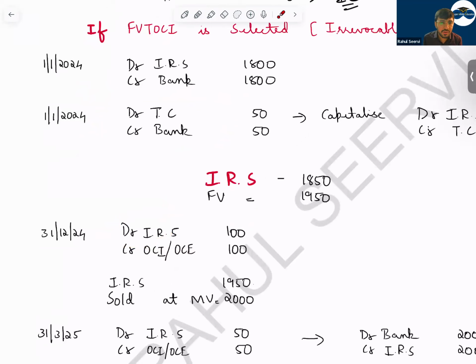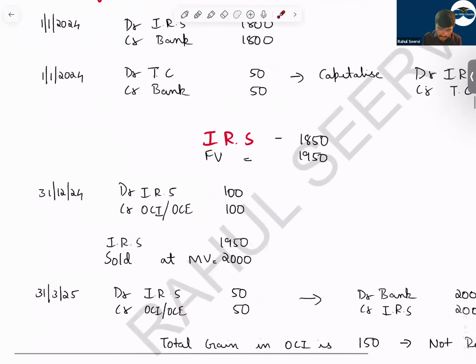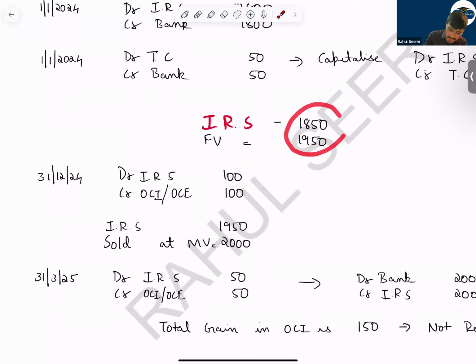So debit investment in Reliance shares, credit OCI. Understand, OCI is not an account, OCE is an account. But in your books they use OCI, so we also use OCI. Normally from OCI it will go to OCE. So 100. Now you tell me the value of Reliance shares: it is 1,950.